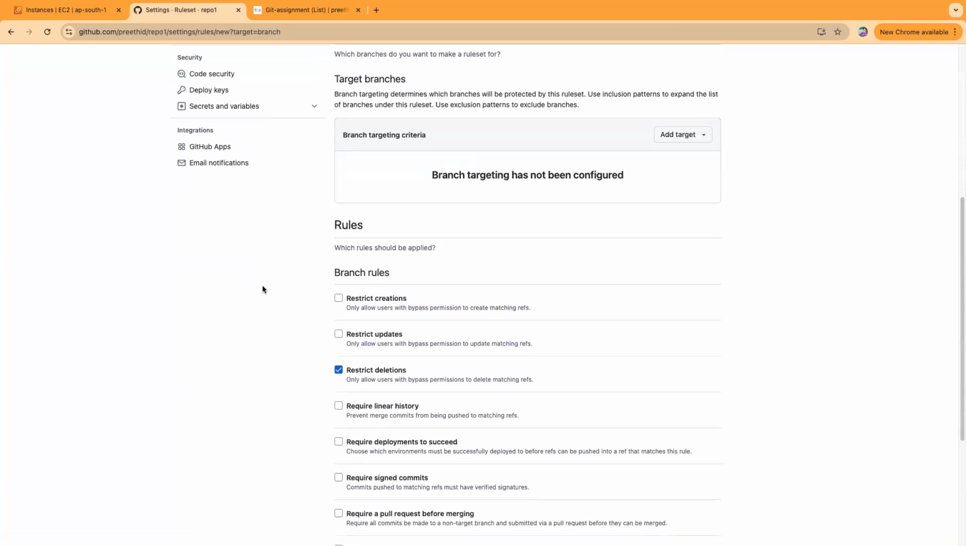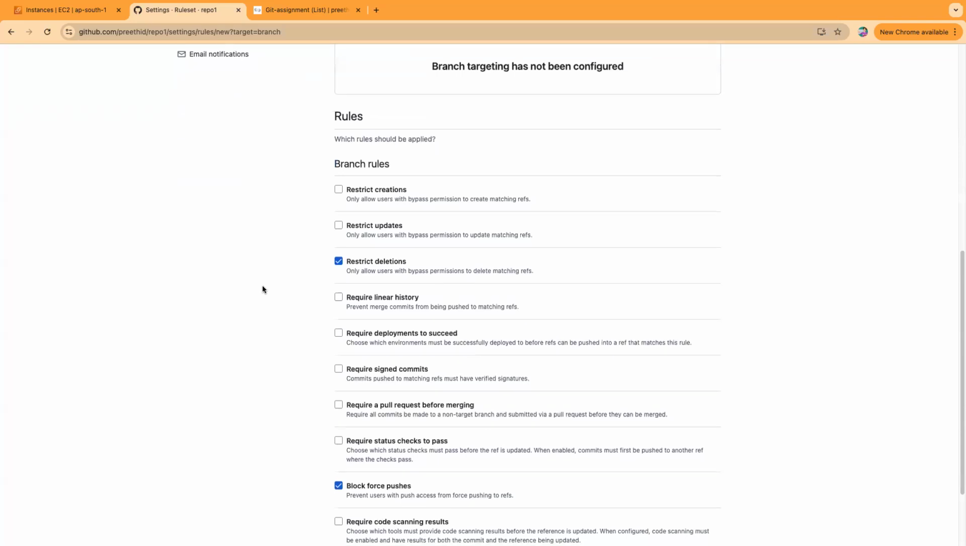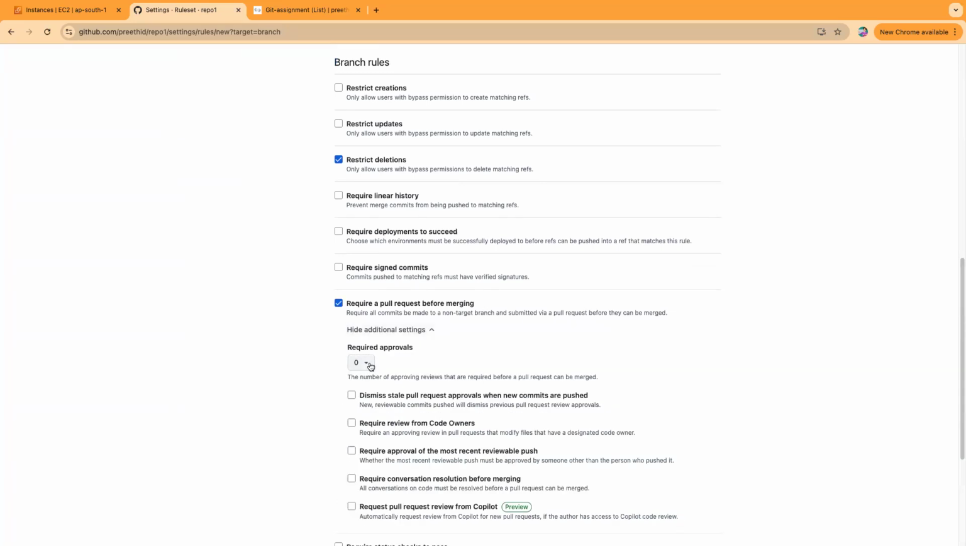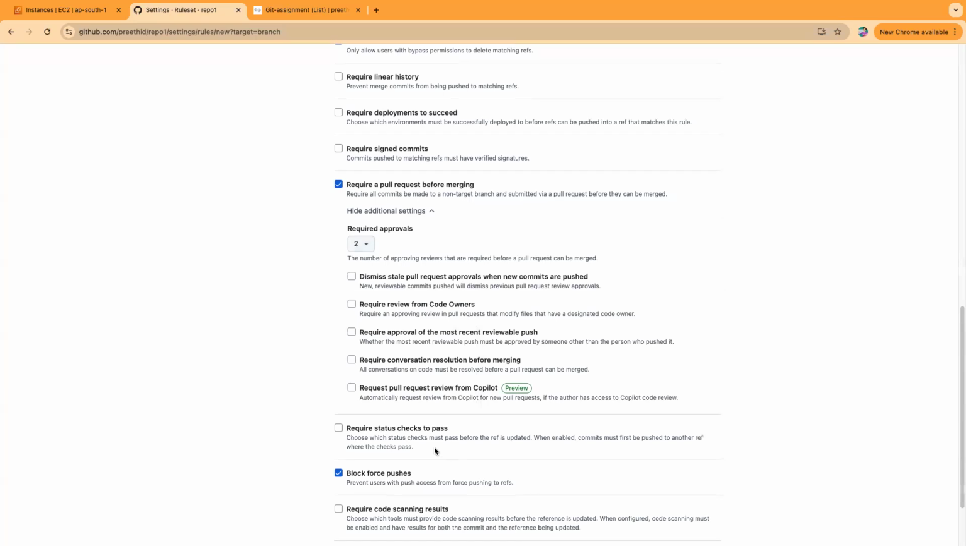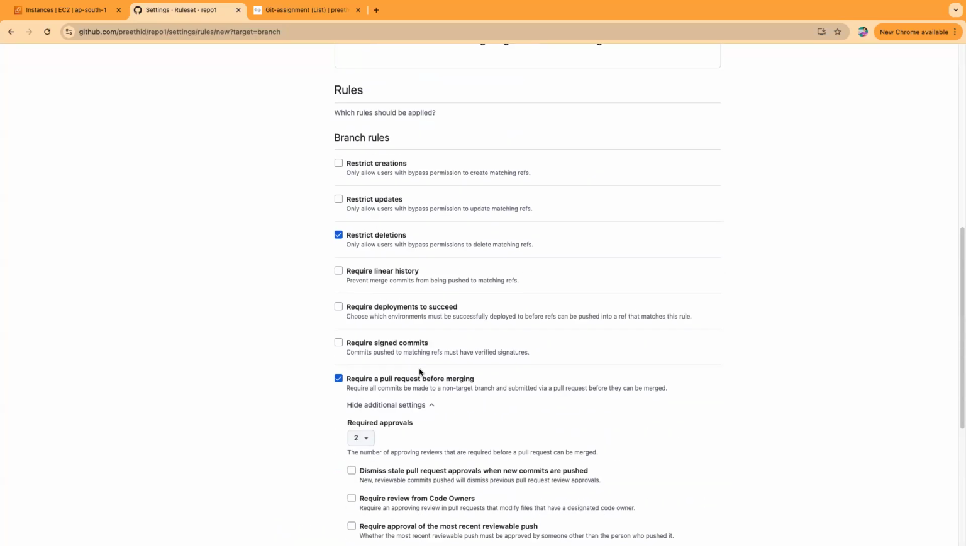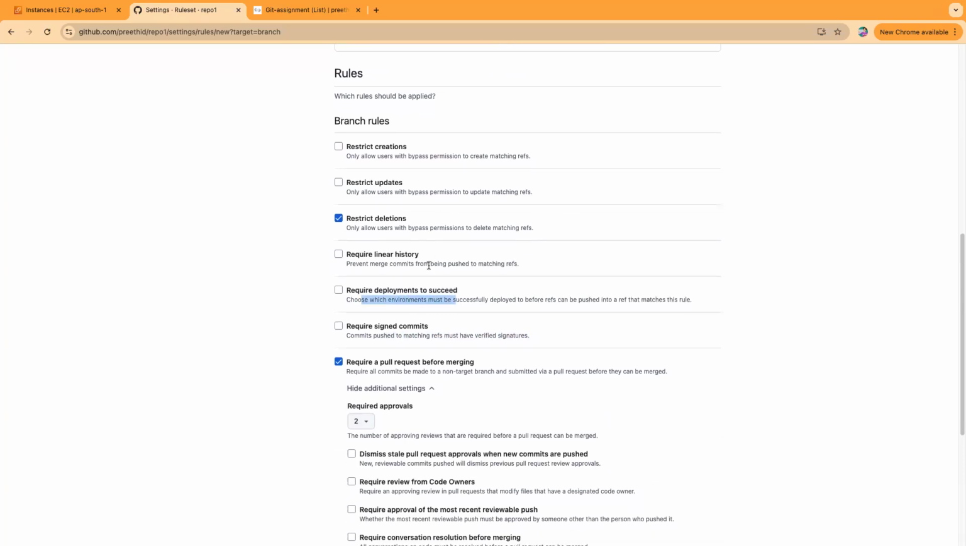If you are doing edits in the master itself, require all commits to be made to a non-target branch and submitted via pull request before they can be merged. This one I have chosen, right? Even this will not allow direct commits as well. Oh, I think I did not select this. One second. Require code scanning, require status checks to pass, require signed commits, restrict commits pushed to matching references. It should not allow direct commits also.